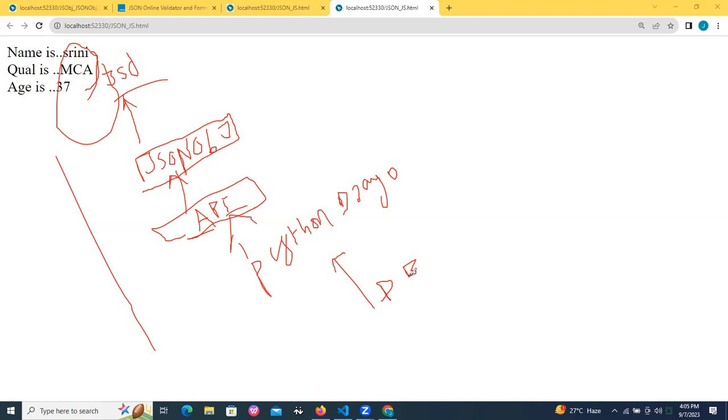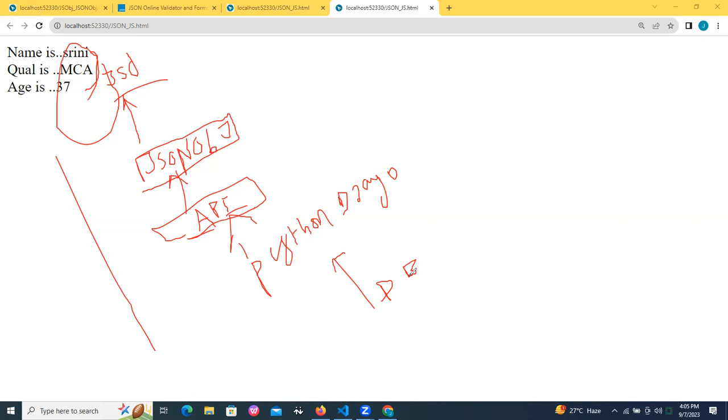How is Facebook registered? For example, if you want to register with Facebook, first of all you give your name, your contact number, your email ID. Then you give your username. What is the username you want? Enter the username one more time. Enter the password one more time. Then this username and password is registered into the database.